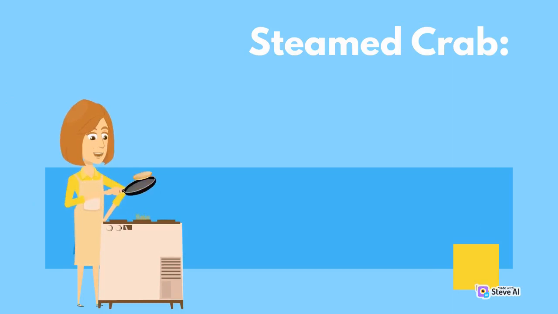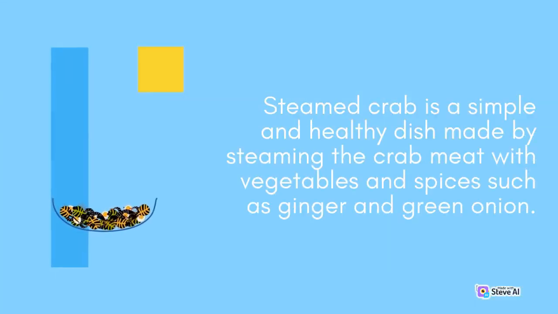Steamed crab. Steamed crab is a simple and healthy dish made by steaming the crab meat with vegetables and spices such as ginger and green onion.